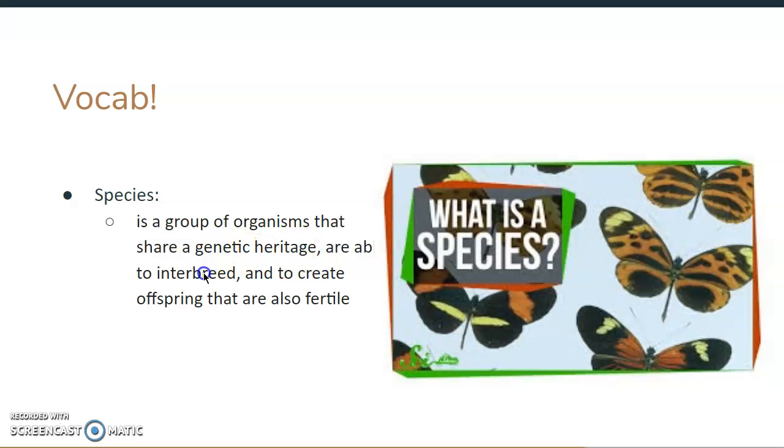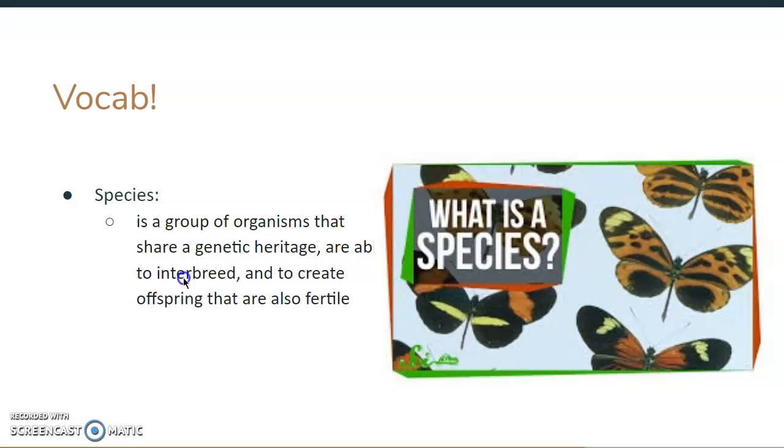So we need to be able to share our genes. We need to be able to interbreed and create fertile offspring. Interbreed means able to procreate, or able to mate, is another way to say it.